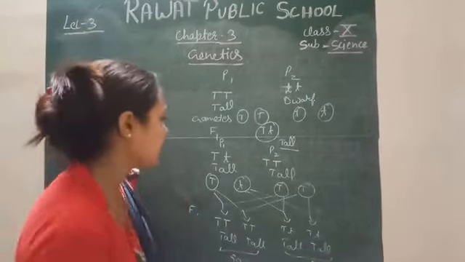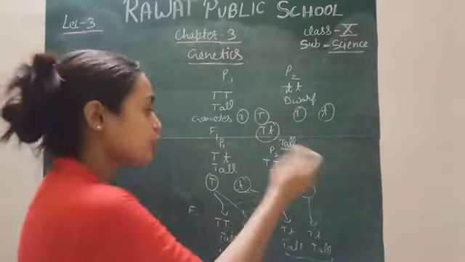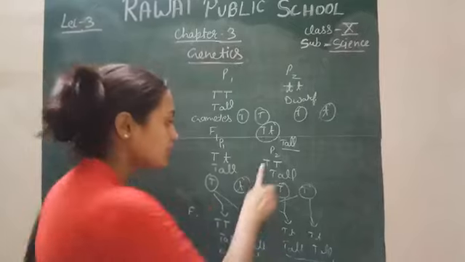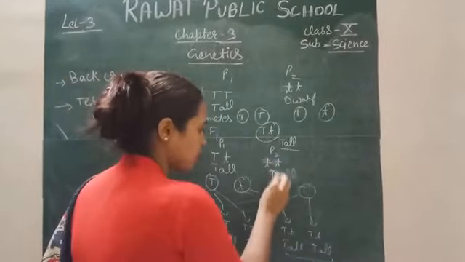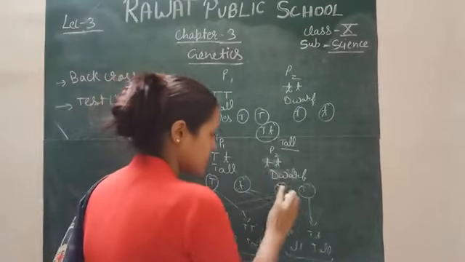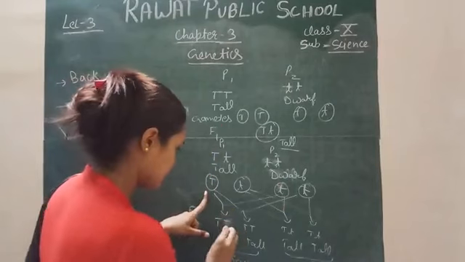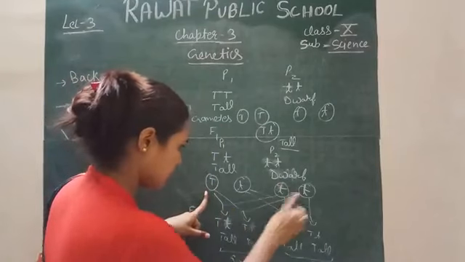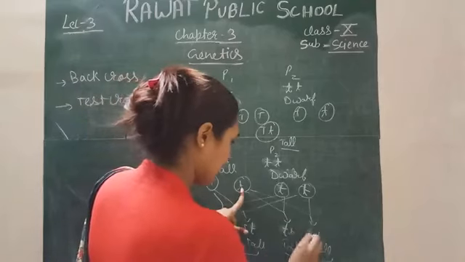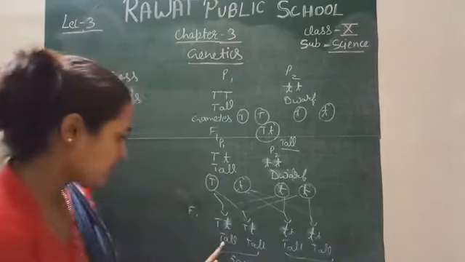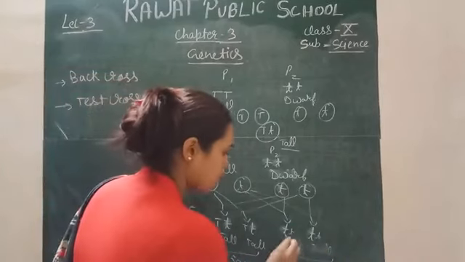When we take a cross of the hybrid with the completely dominant parent, you can also do this with the dwarf, the completely recessive dwarf, right? Then what will we get? There is small t, small t. In that case, there is small t, and also small t. In that case, we will get 50% hybrid and 50% dwarf.